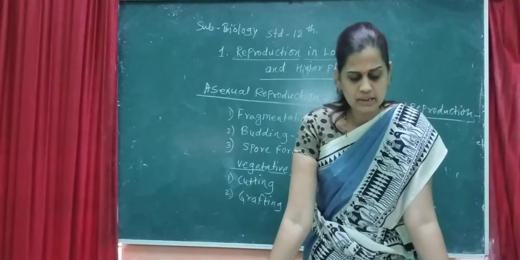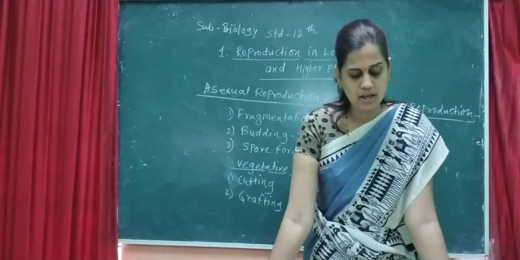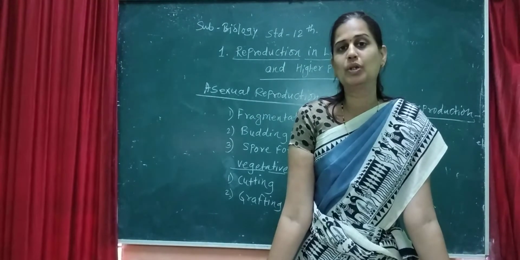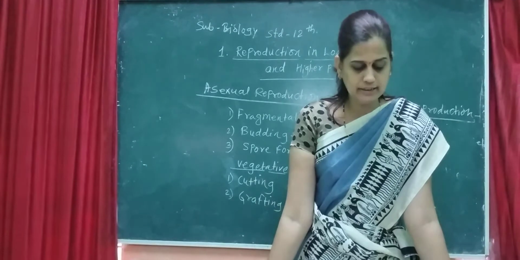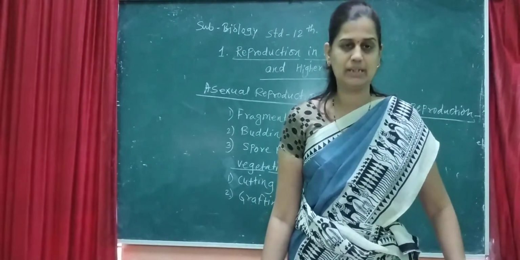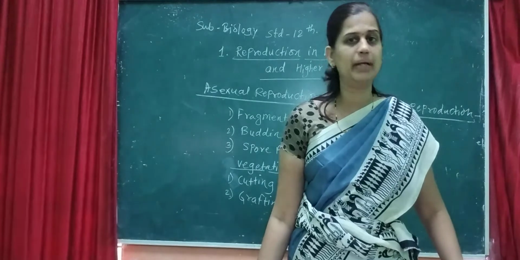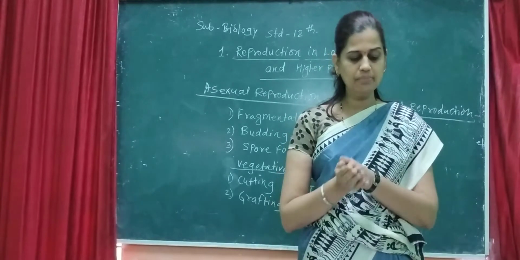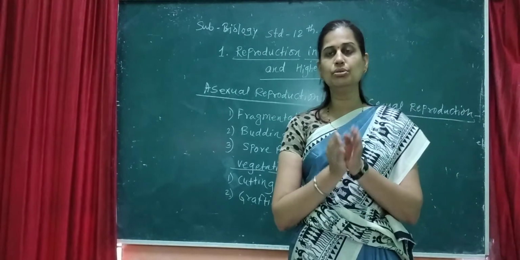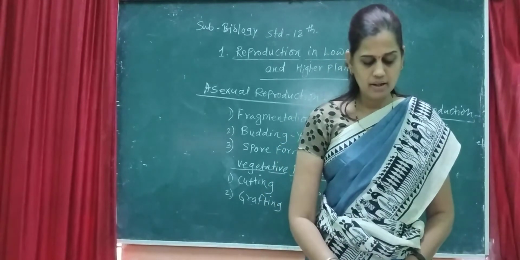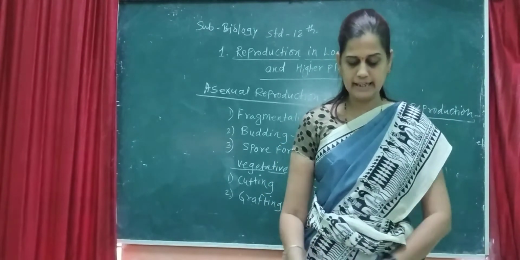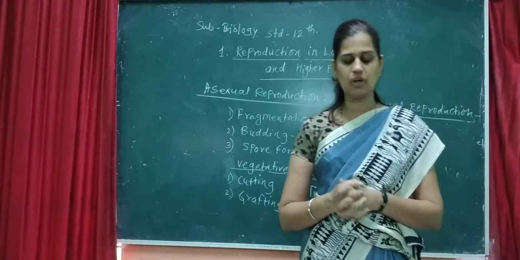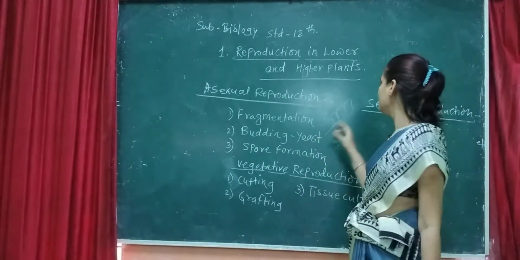So in sexual reproduction, there is microsporogenesis, that is the process of formation of microspores. Microspores are nothing but pollen grains, and there is the formation of megaspores. These develop into the male gametophyte and female gametophyte, which unite, later go through fertilization and form a new seed or fruit of that particular plant. So that is sexual reproduction.